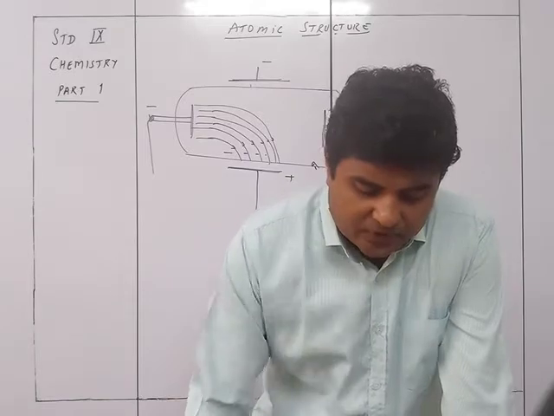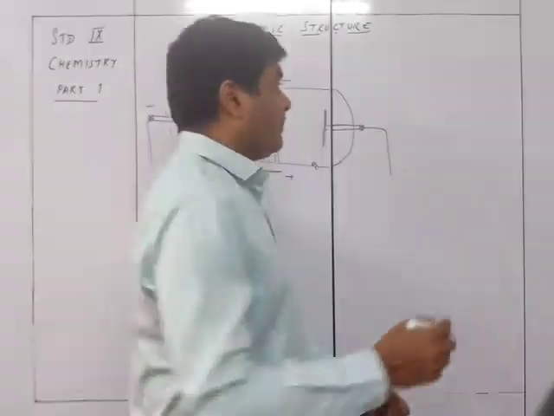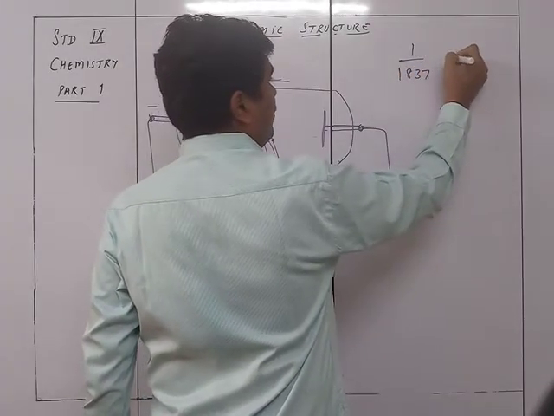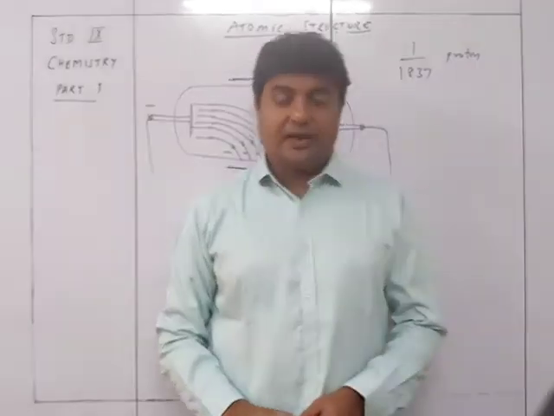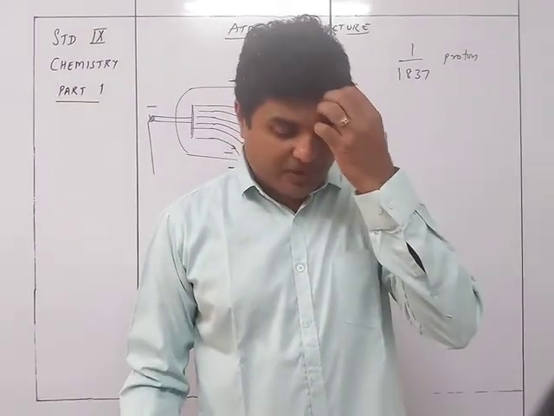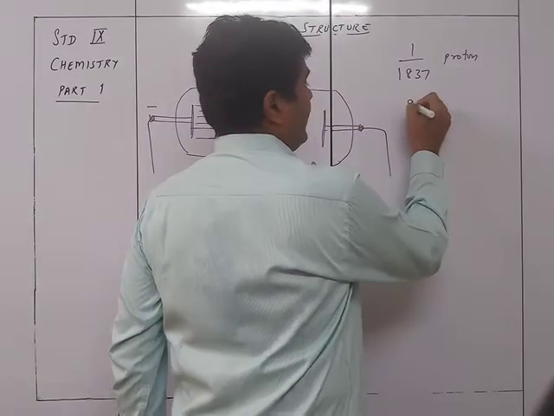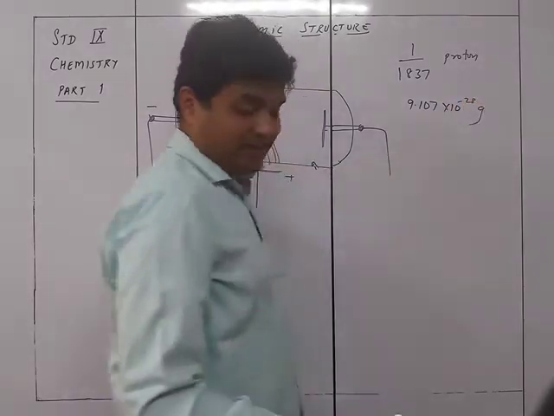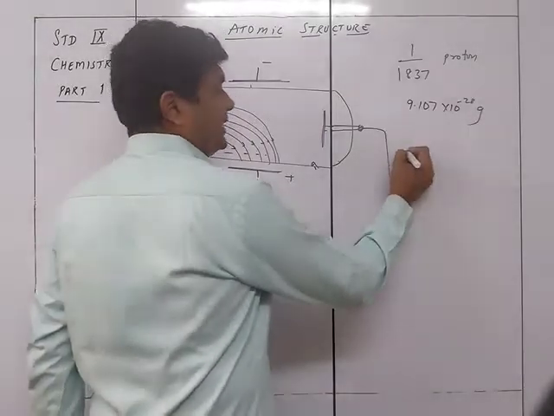Accordingly, it was known that the mass of the electron is 1/1837 times the mass of a proton. So the mass of an electron is 1837 times less than that of a hydrogen atom or a proton. That is equal to 9.107 into 10 raised to minus 28 grams. So that's negligible mass. And the charge it is carrying is a negative charge.